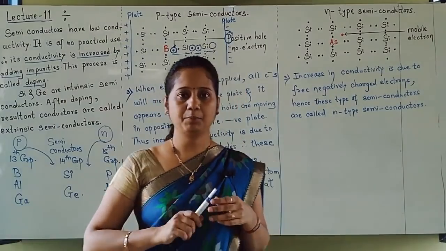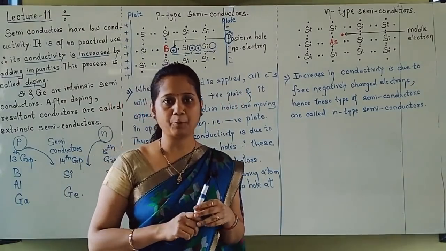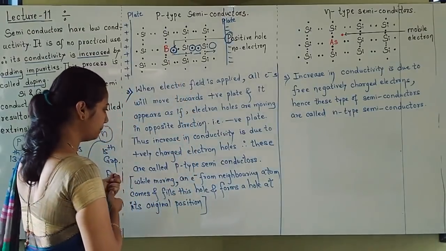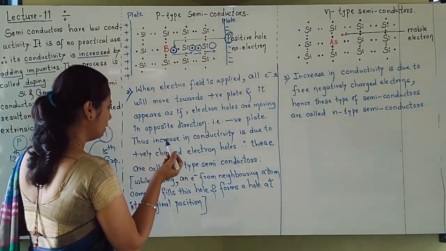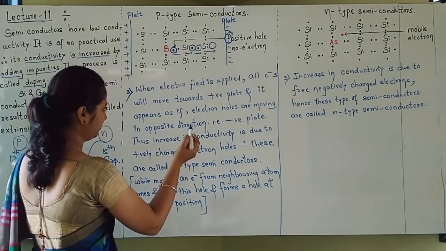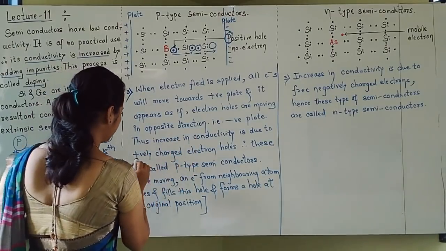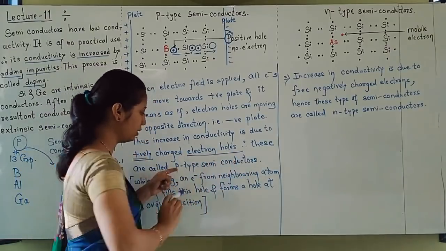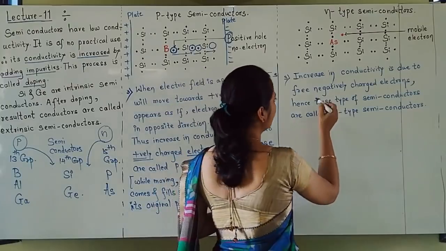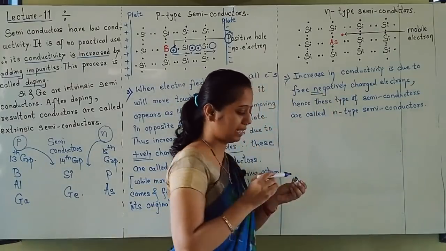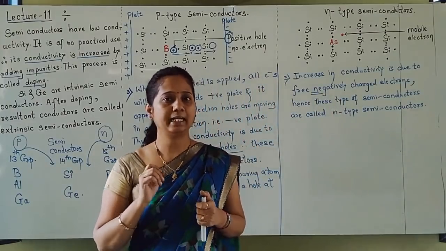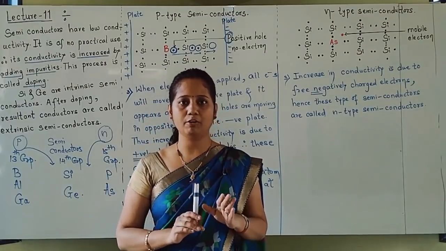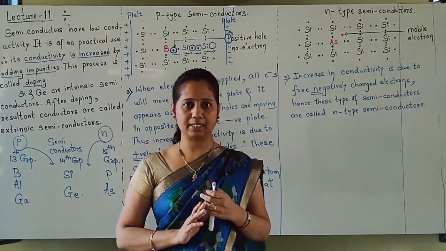Yes, students, the third point I have written. Please note down the third point. The third point is regarding why these are called P type. P type is due to positively charged electron holes, and that's why they are called P type. And N type is due to negatively charged electrons. Okay, write the things. Now we will see some of the applications of N and P type semiconductors.